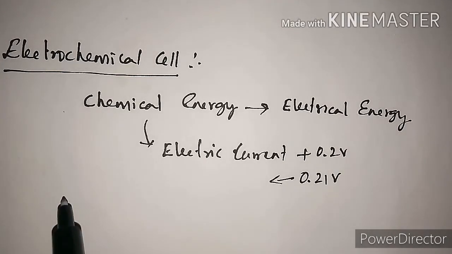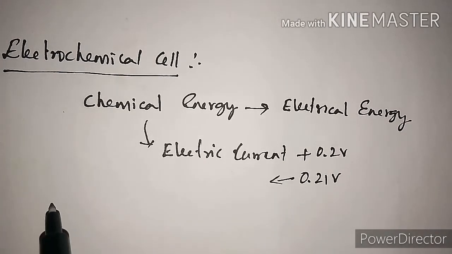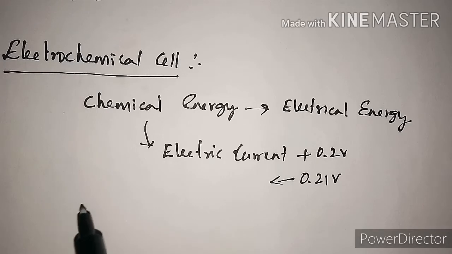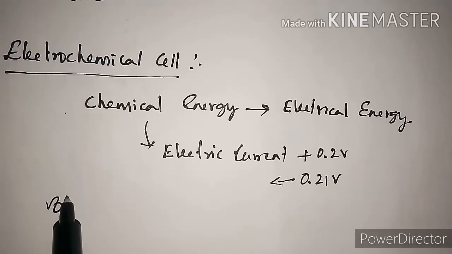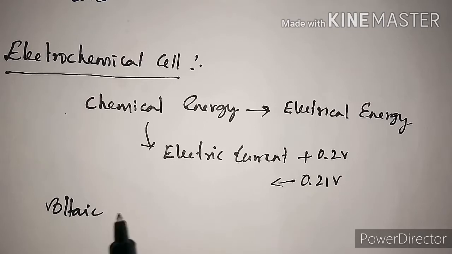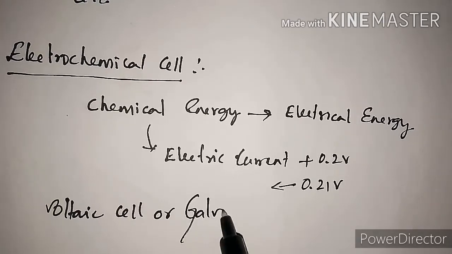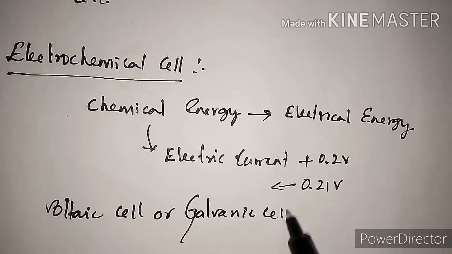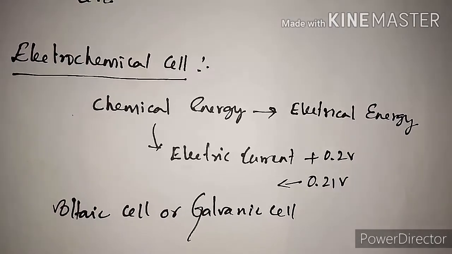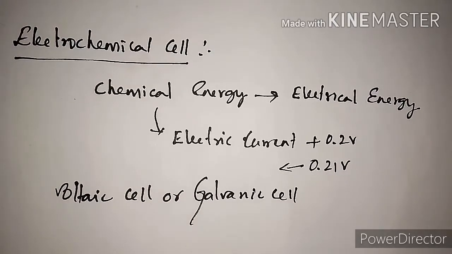So an electrochemical cell, which actually utilizes the oxidation and reduction reactions occurring within the cell to generate electricity, is generally known as voltaic cell or galvanic cell. So this cell generates electricity based on the reaction that occurs within the electrochemical cell.